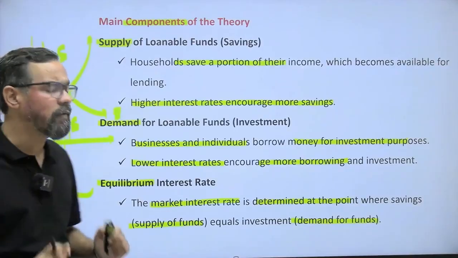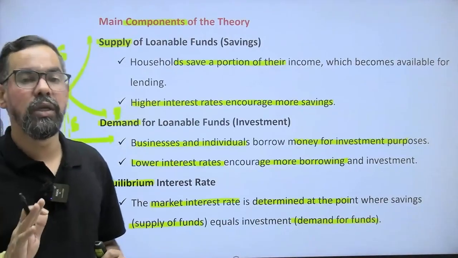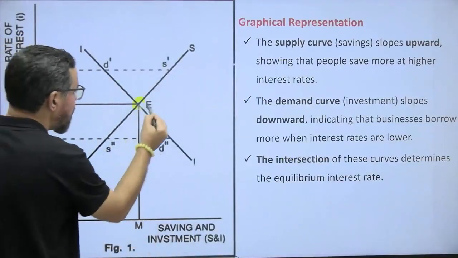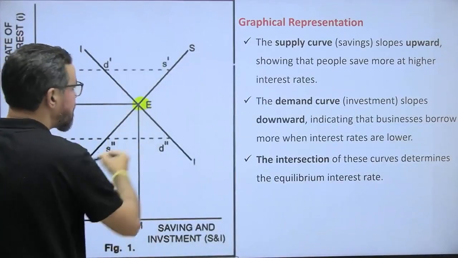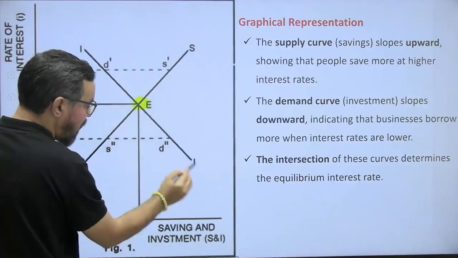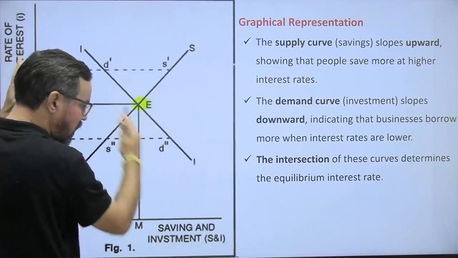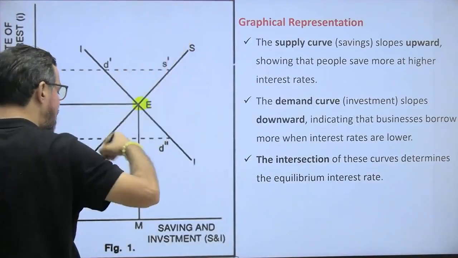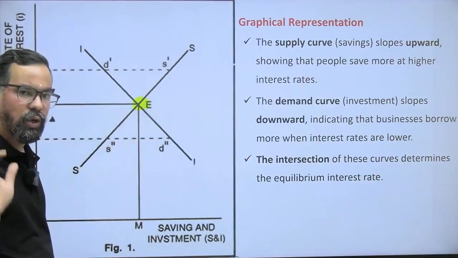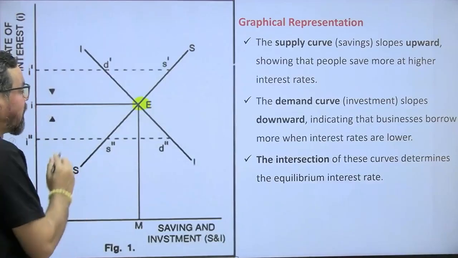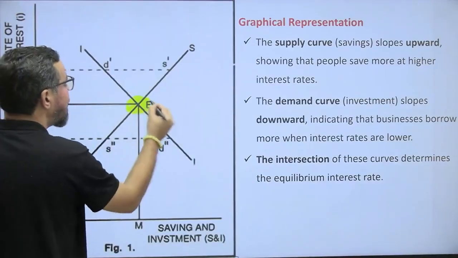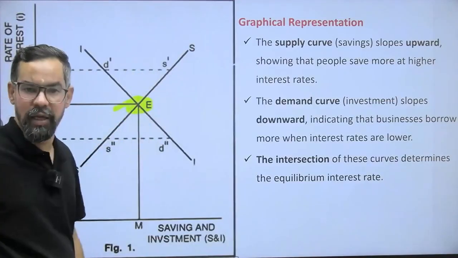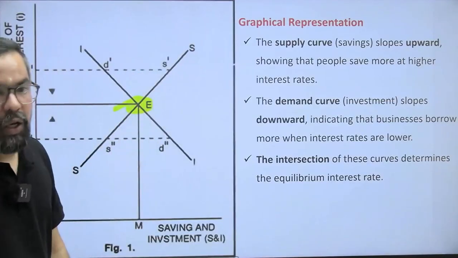So this is all about the theory, the basic introduction of theories of interest, right? This is your equilibrium point, this is your supply, and sorry, this is your demand curve, which moves left to rightwards, and the supply curve moves left to right upwards. This is similar to your law of demand and law of supply. The rate of interest generally gets decided where the demand curve crosses the supply curve. So this point is known as your equilibrium point.